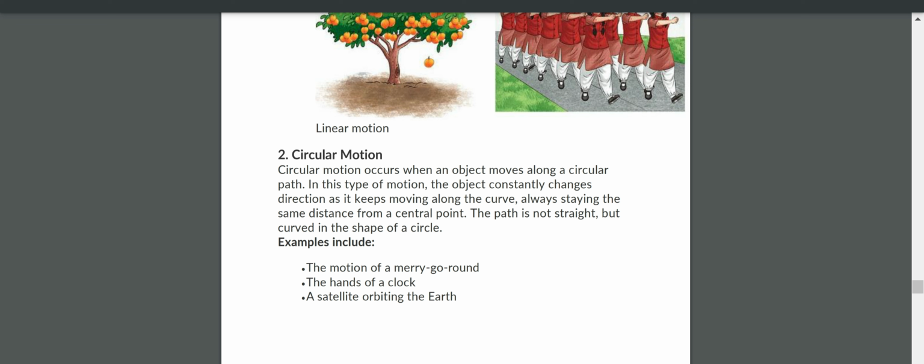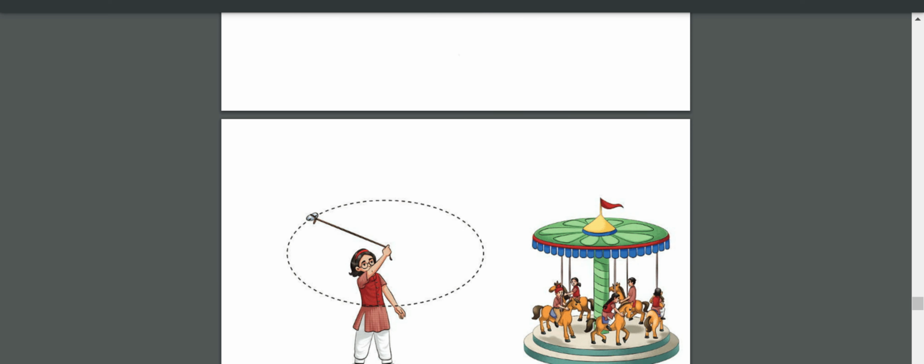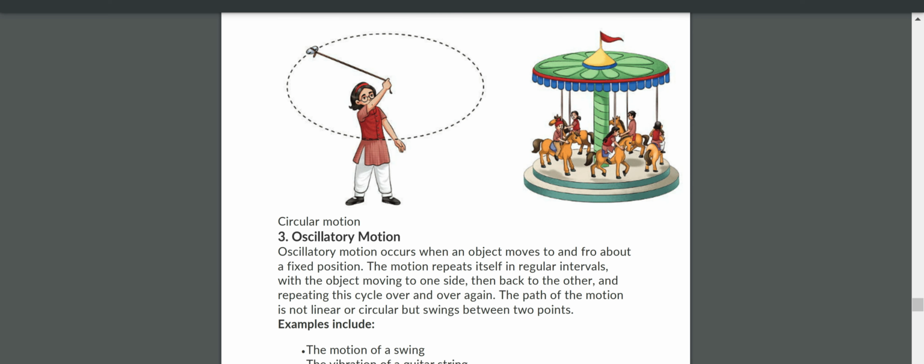Circular motion occurs when an object moves along a circular path. In this type of motion, the object constantly changes direction as it keeps moving along the curve, always staying the same distance from a central point. The path is not straight but curved in the shape of a circle. So examples of circular motion are the motion of a merry-go-round, the hands of a clock, and a satellite orbiting the earth.